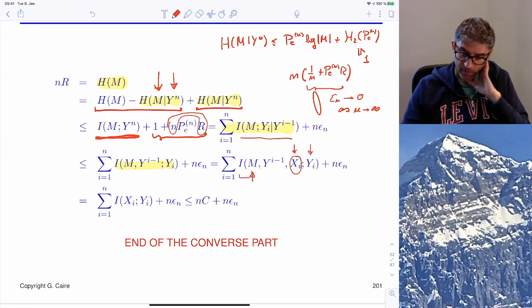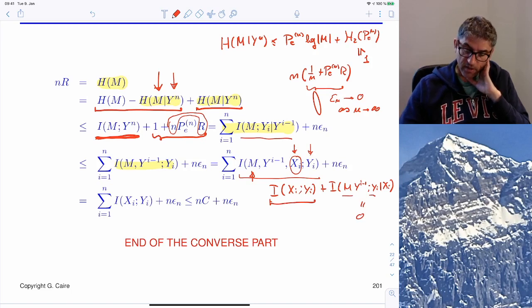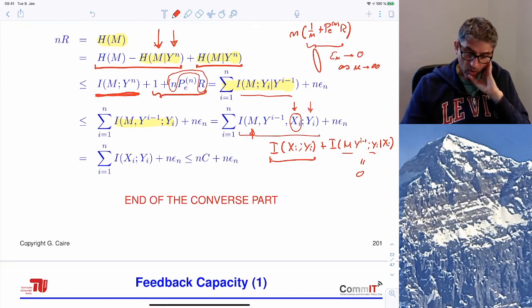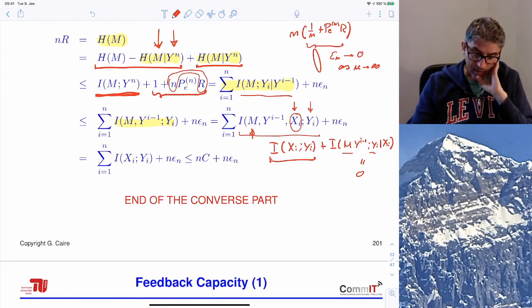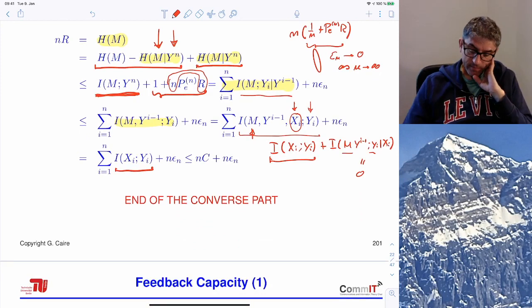So if we develop this term by the chain rule, we have that this is mutual information of xi, yi plus mutual information of m, yi minus 1 and yi given xi, but given xi, these and these are independent, so this term is 0. So we have that this is just mutual information of xi, yi. Okay? So now what we can do to conclude is that, so what are these terms?